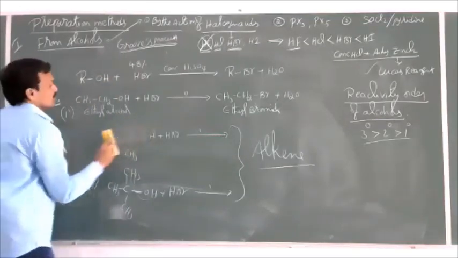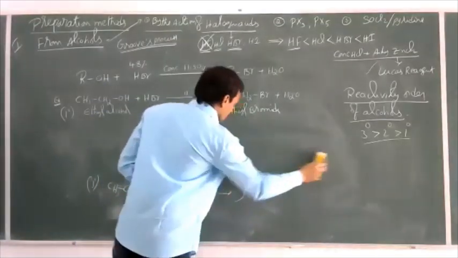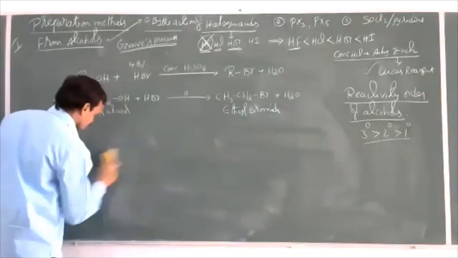Now, the same bromoalkane we can produce in one more way also.